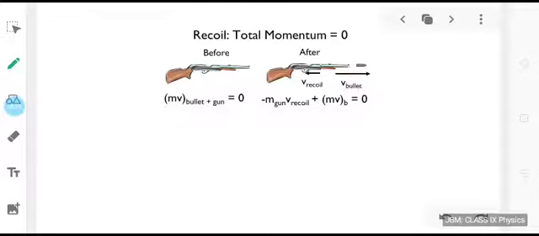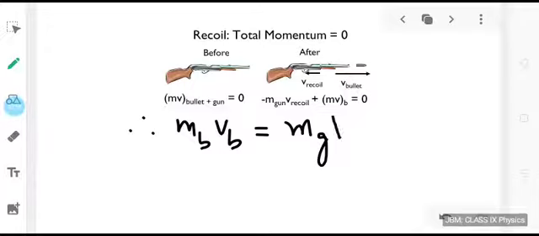So we can write down, using the second expression, mass of bullet multiplied by velocity of bullet is equal to mass of gun into velocity of gun with a negative sign.